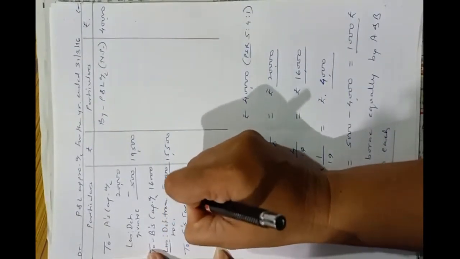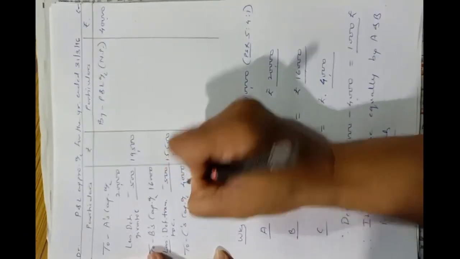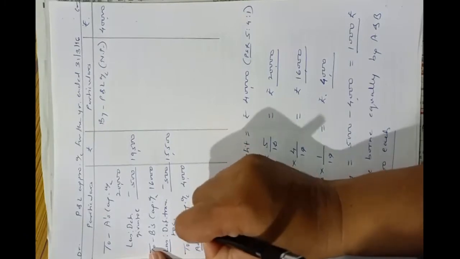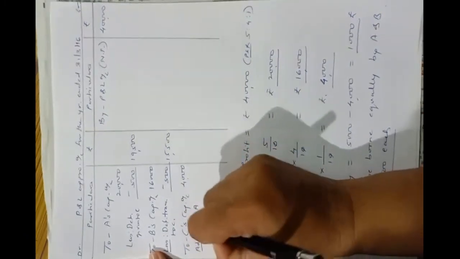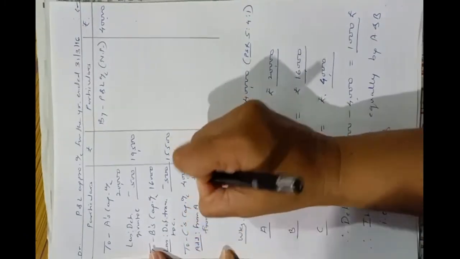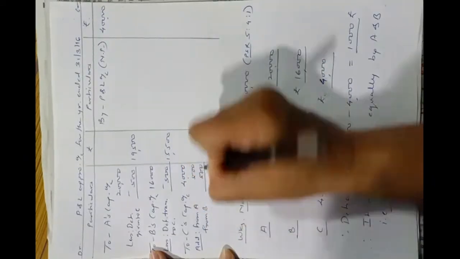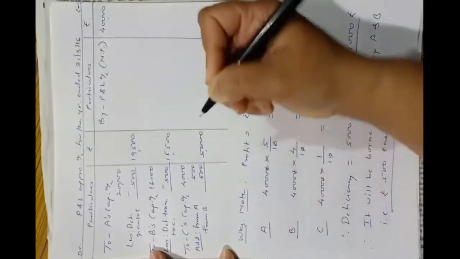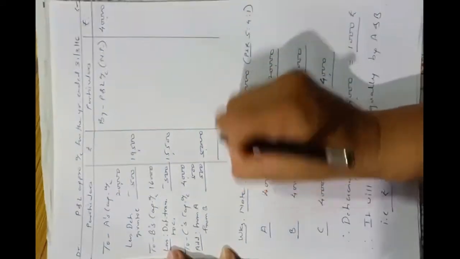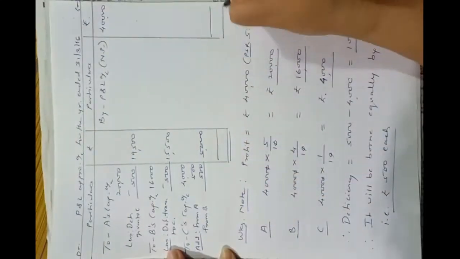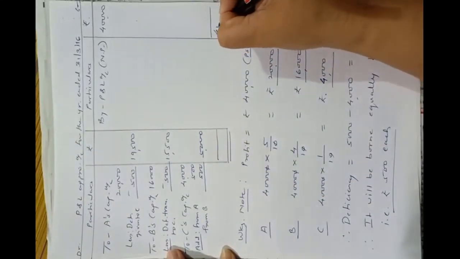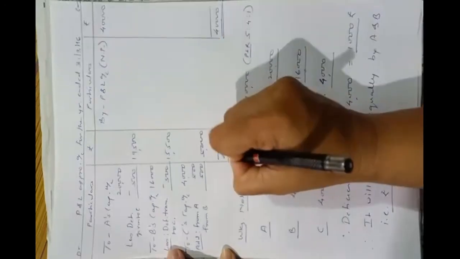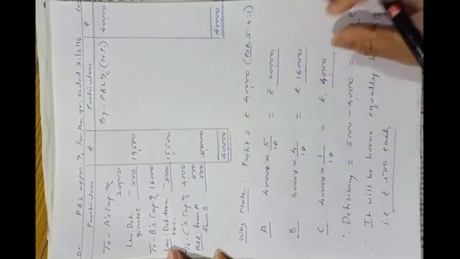To C's capital account, his share was rupees 4,000. Add from A and from B, 500 and 500. So he will get rupees 5,000 as per his guaranteed amount. Okay, so let's tally the profit and loss appropriation account. Credit total is 40,000, debit total is rupees 40,000.